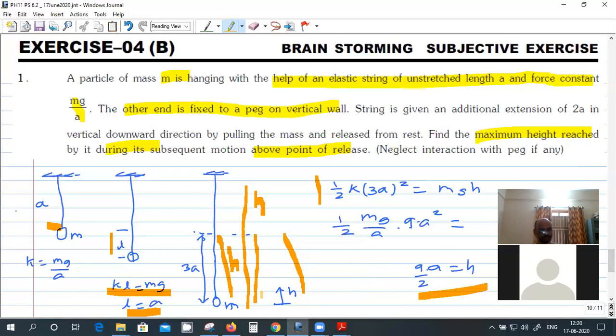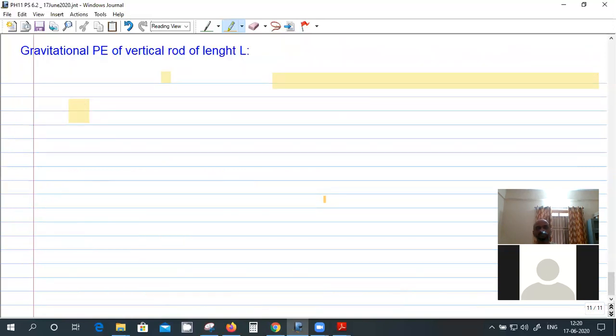After that, if you release it, suppose it goes to a height h. Here the h is measured from this point. I'll take this as reference.